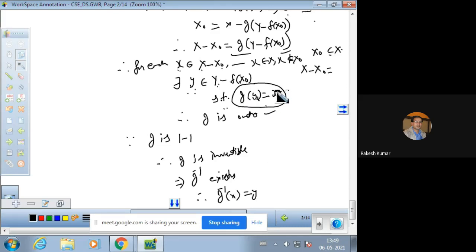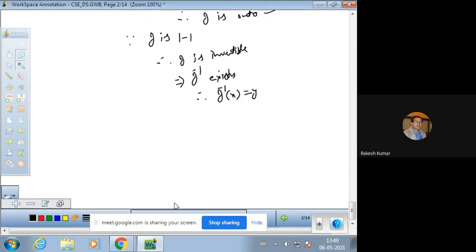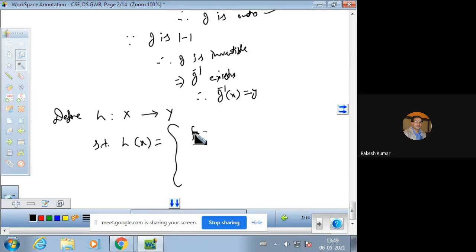G inverse can exist. So now we can define a new function h which we want to find out. Define a new function h from domain X to Y, so that h of x is f of x when x belongs to x naught, and this is G inverse of x when x belongs to its complement.